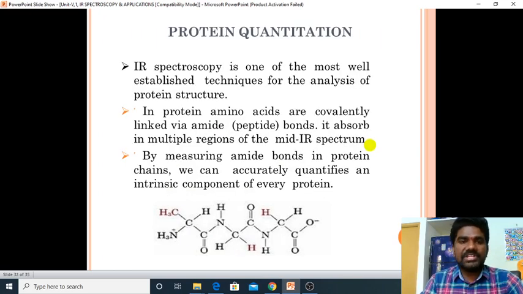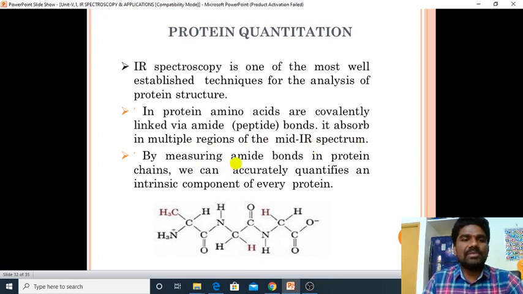And another application is protein quantitation. IR spectroscopy is one of the most well established techniques for the analysis of protein structure. In protein, amino acids are covalently linked via amide bonds, that is called peptide bonds.